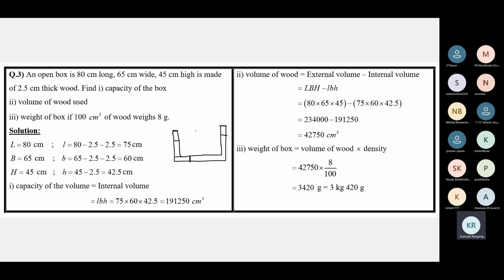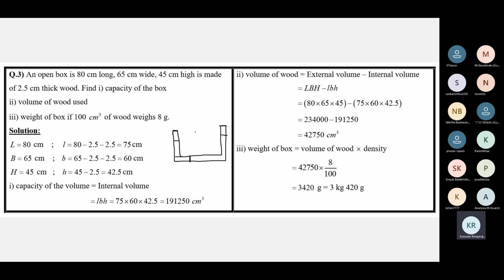Now, this box will have two dimensions, one inner or internal dimensions and one outer or external dimensions. The length, breadth, and the height of the box will be different from the inside and outside. The box is made of wood, which is 2.5 centimeters thick.